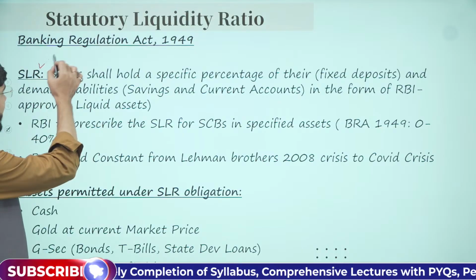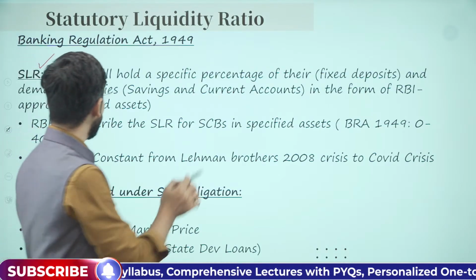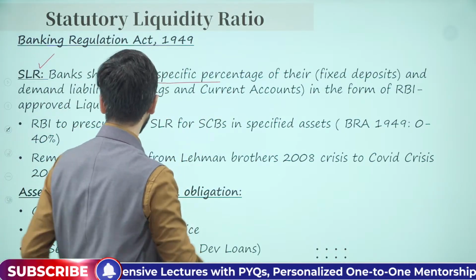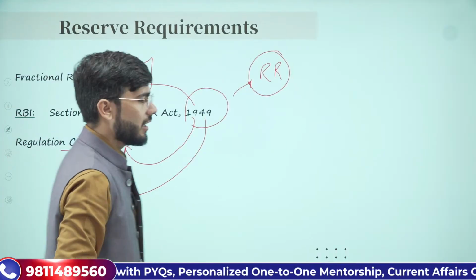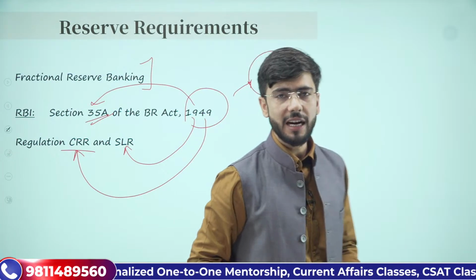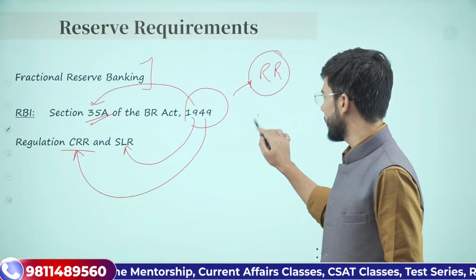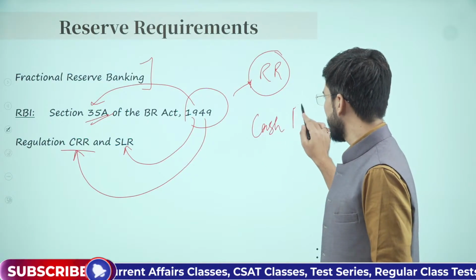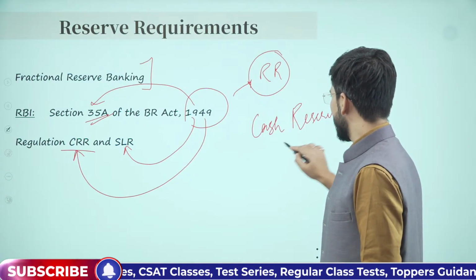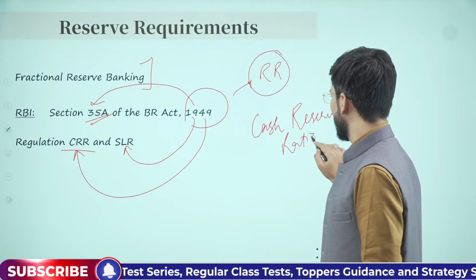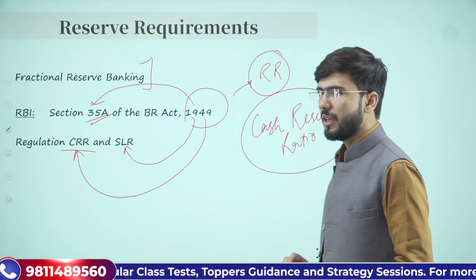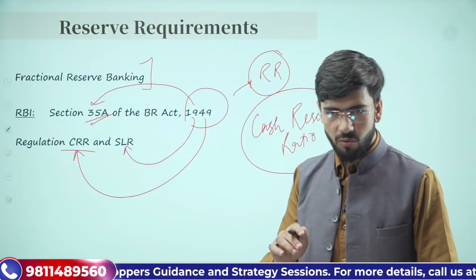First, let's understand CRR. CRR itself means cash reserve ratio. बहुत ही सिंपल भाषा में इसका अनुवाद करेंगे.